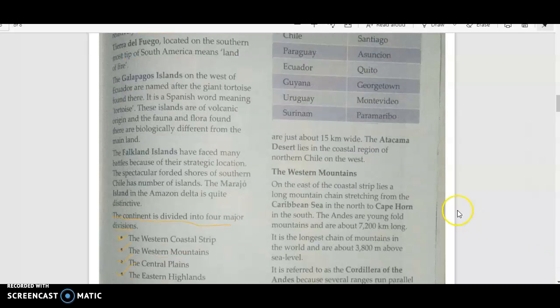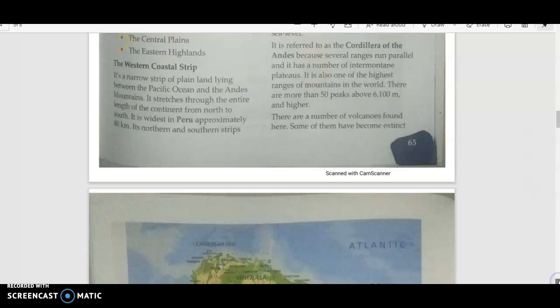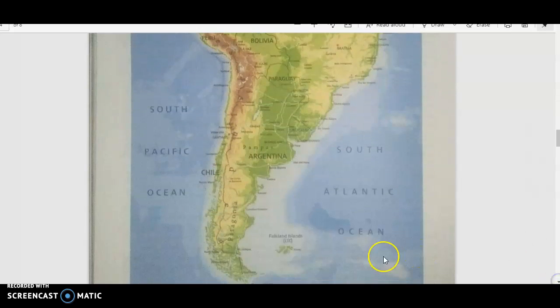And in this we have a desert also which is lying in this region, that is known as the Atacama Desert. What is the name of the desert? Atacama Desert. This we will have to mark. It's in the syllabus, so we will be marking this desert. Okay, and it is lying on the coast north of Chile. Let us see. It is lying here. Atacama Desert is lying to the north.